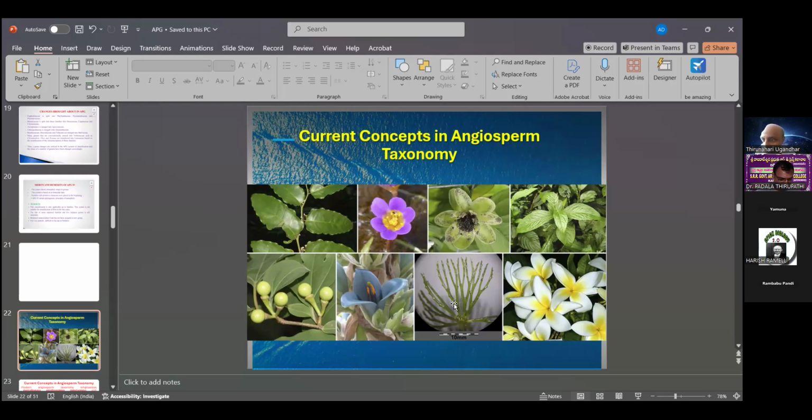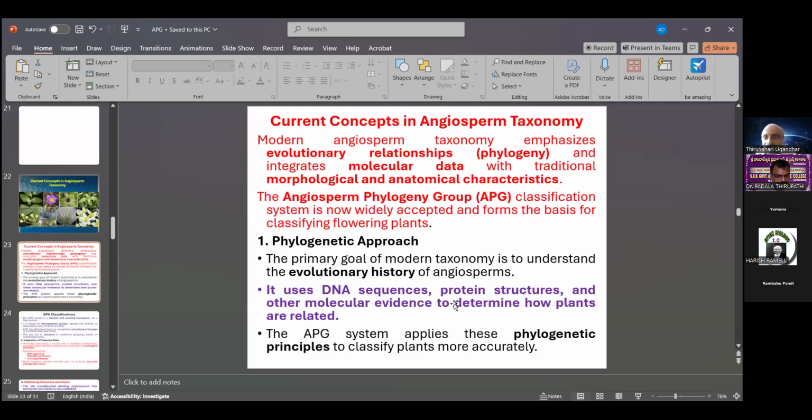That APG is a current concept of angiosperm taxonomy. Modern angiosperm taxonomy emphasizes evolutionary relationship, meaning phylogeny. Evolutionary means origin, which is primitive and which is advanced, to identify and separate into groups, which we call the recent classification, or phylogenetic classification. That is the current concept. It uses molecular data with traditional morphological and anatomical characters.